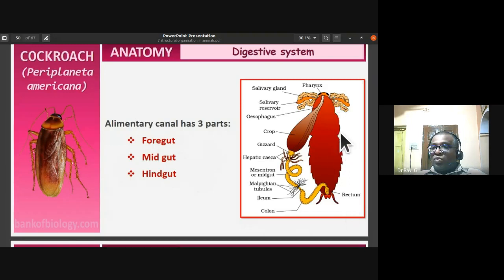And I told you don't worry too much about the outline of it. Rough outline is sufficient, because I find many of you just get lost trying to draw the outline. So give more importance to the different components of the digestive system. That is more important, and labeling of it should be perfect.